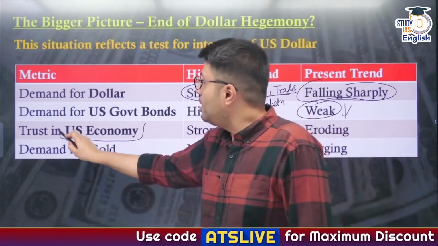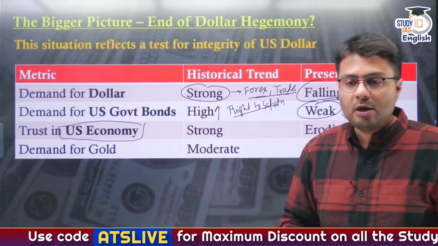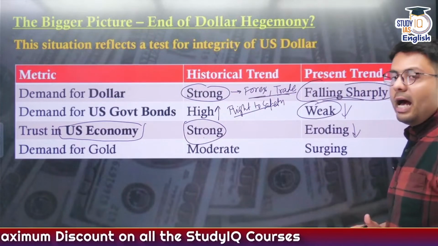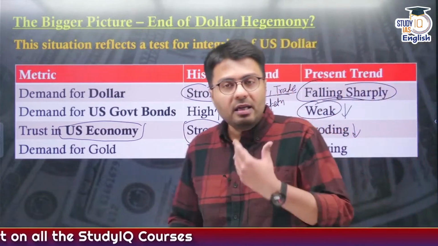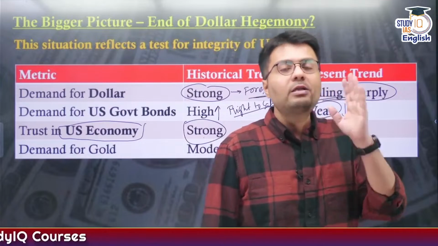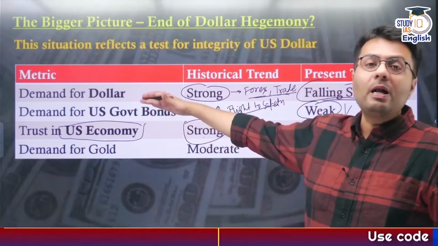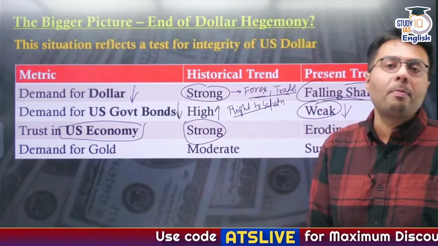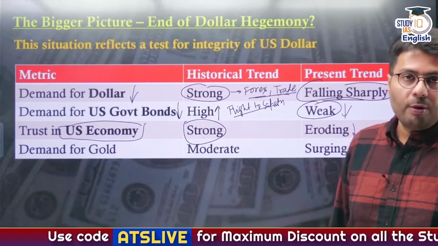So the US economy, which still is the world's largest economy, had quite strong trust earlier, but now it is eroding. And because the value and trust in US institutions and the US economy is reducing, people are investing elsewhere. Therefore, the demand for the US dollar reduced, and the demand for US government bonds reduced.